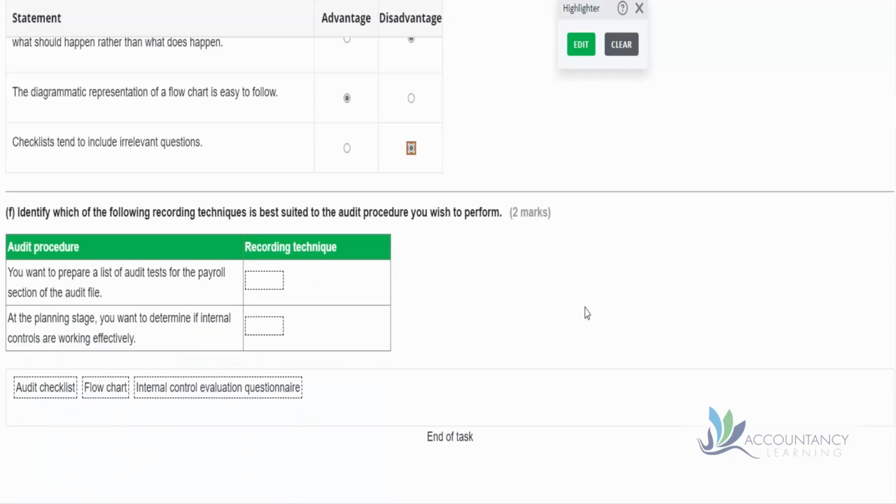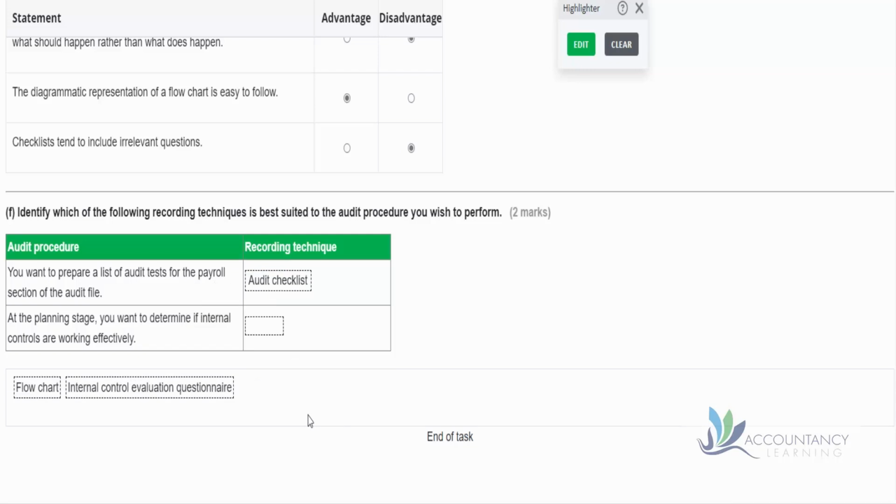And finally, for part F, identify which of the following recording techniques is best suited to the audit procedure you wish to perform. So you want to prepare a list of audit tests for the payroll section of the audit file. So should we use an audit checklist, a flowchart, or an internal control evaluation questionnaire? Well, in this case, if we want a list of audit tests, then an audit checklist is probably going to be the best way of doing that.